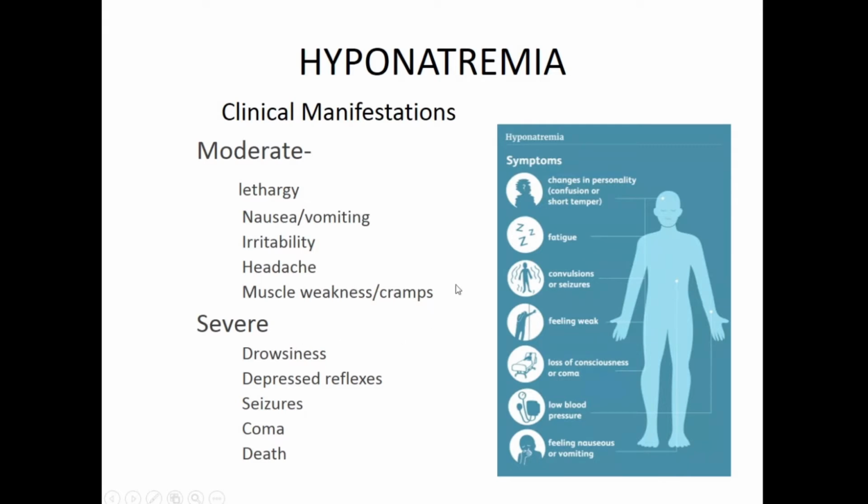A lot of you who do exercise or who play sometimes don't really care about what fluid you're drinking, and you keep playing and you start having cramps. So always rule out electrolyte disturbance. It could usually be hyponatremia, or hypokalemia also a lot of times. So you need to drink fluids and some ORS. That will easily help the situation. And as the levels become lower, you have severe symptoms which could be as dangerous as seizures, coma, and if it remains undetected, it can even lead to death.